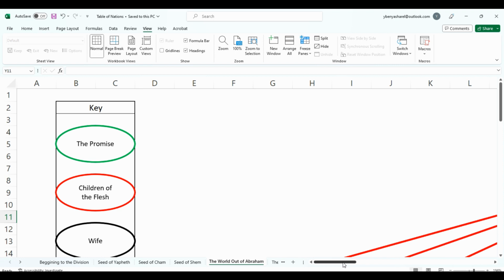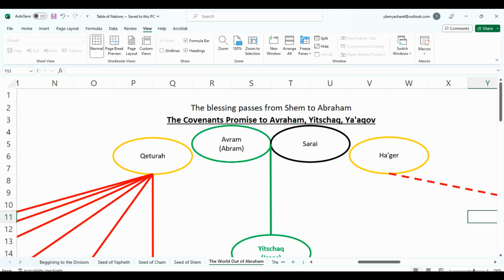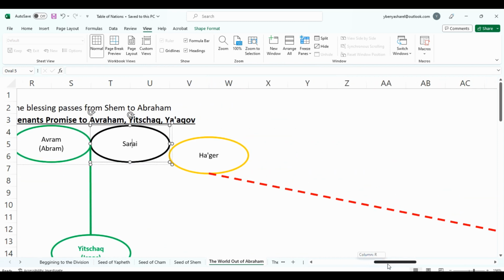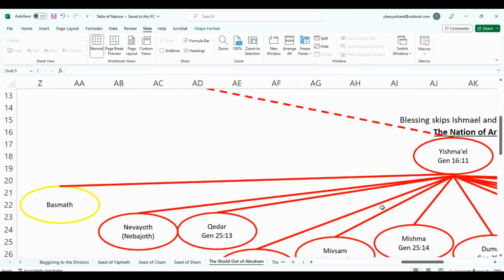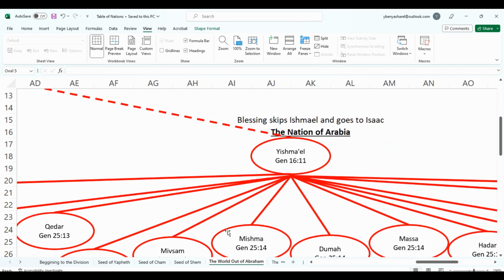Okay, so let's slide across. We're going to start at Abraham. Now we know that Abraham and Sarah are married. That's his wife. He also had concubines. That's Hagar and Keturah. We're going to start over here. Abraham had a child with Hagar, who was Ishmael.